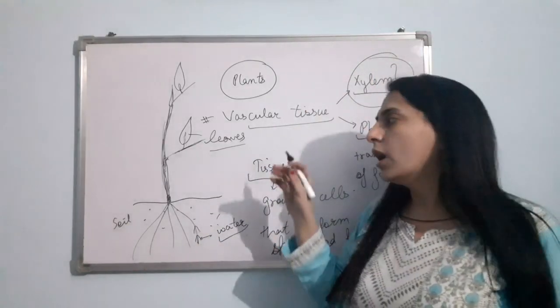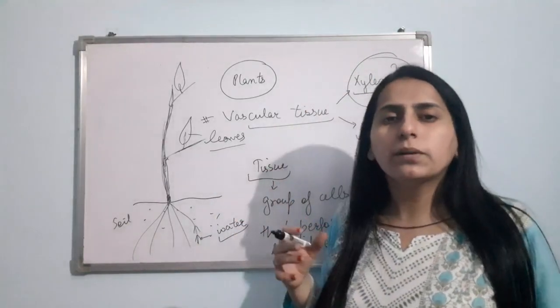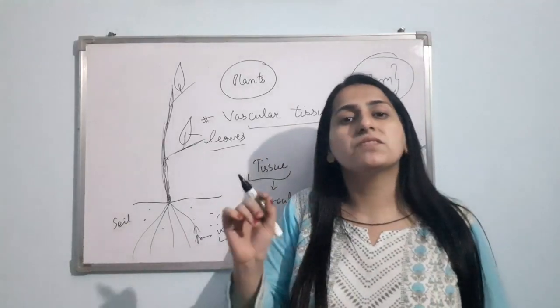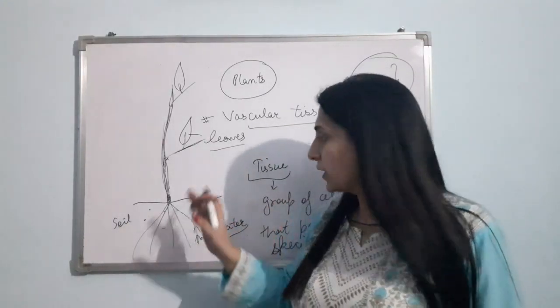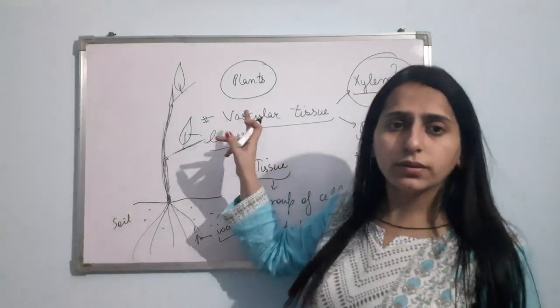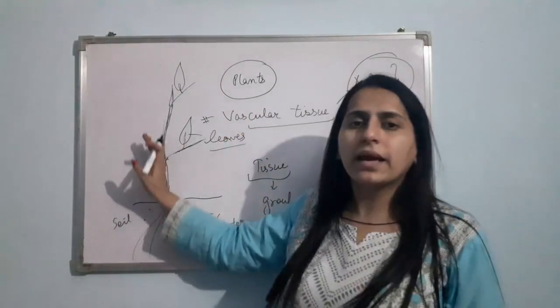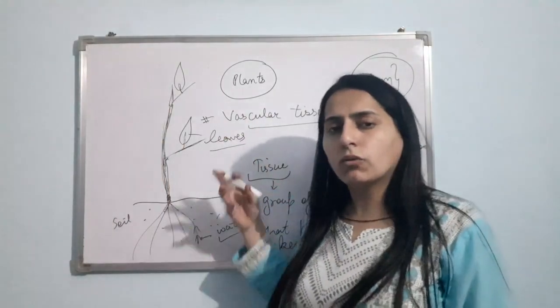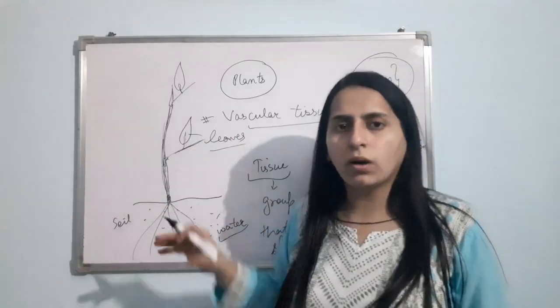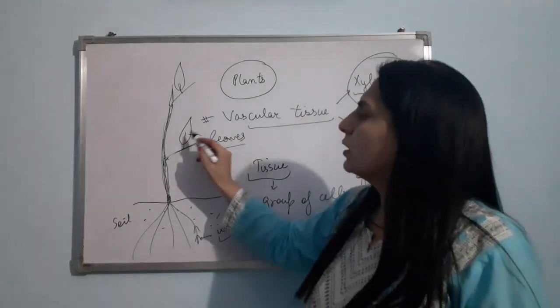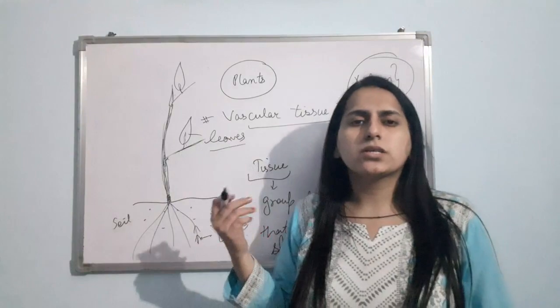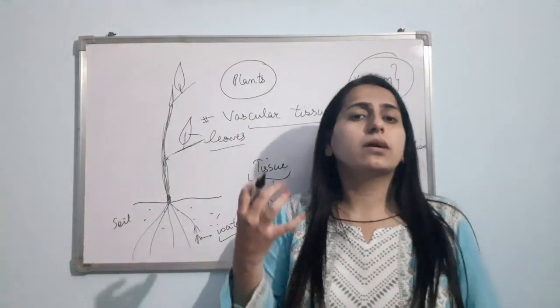So am I clear? That is how there is transportation of water and minerals in the plant body with the help of xylem. And what is xylem? Xylem is a vascular tissue that is nothing but the pipe-like vessels that run throughout the entire plant body.